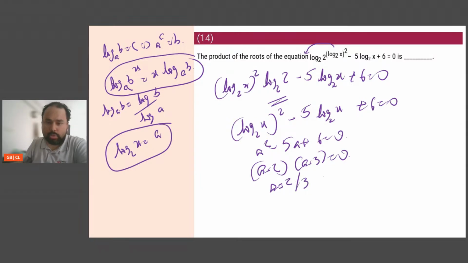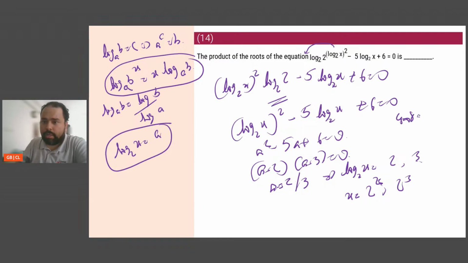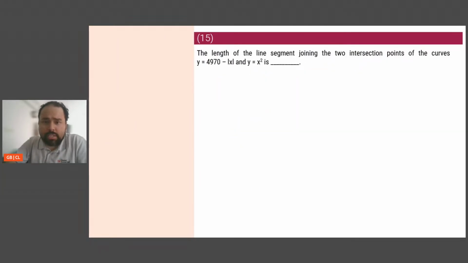So a gets two values, which means log base 2 of x is either 2 or 3, which means x is either 2 squared or 2 cube, which means 4 or 8. So 4 into 8 is 32. The question was product is 32. Clear? Straightforward. Again, koi fight nahi. I am more or less done. Okay, I have another question.